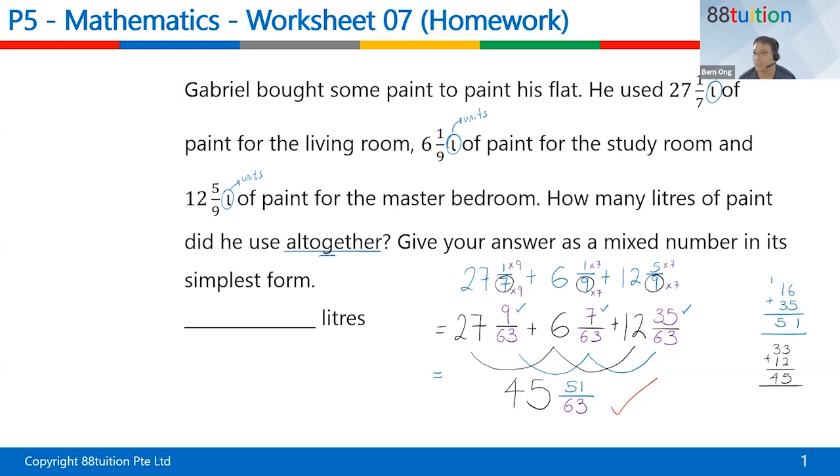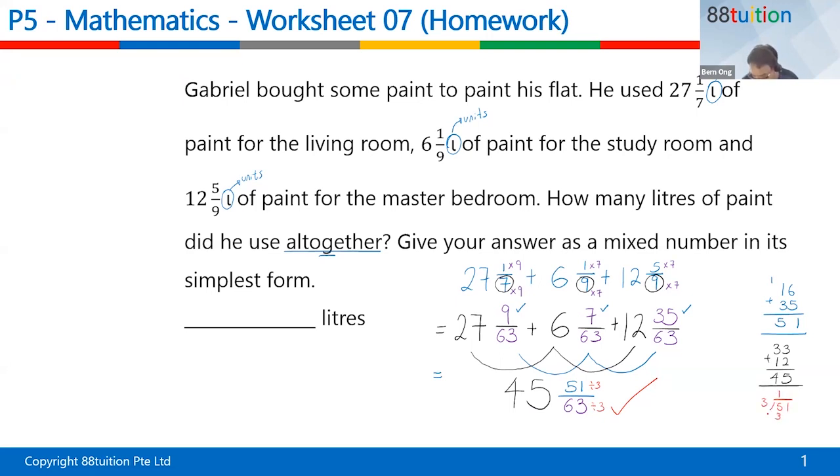Yes, Rubini, your answer is correct. Perfect. Darius, are you sure? The first number is 45 already. How can it be 8? You have to reduce to the lowest term. So 51 and 63 can actually divide by 3.